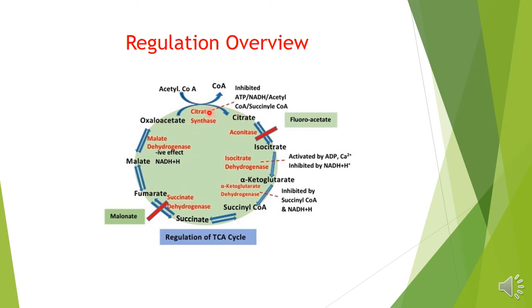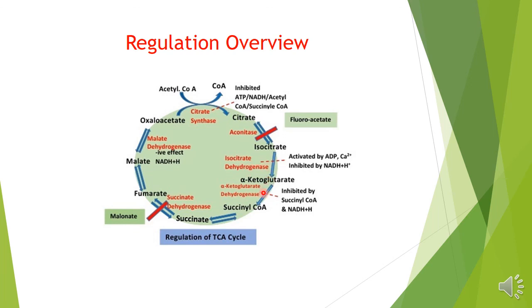In addition, isocitrate dehydrogenase plays a very regulatory role in the TCA cycle. It can be activated by ADP as well as calcium. When more exercise is taking place, more ATP is used, resulting in more ADP, and more calcium can be produced, which has a positive effect on isocitrate dehydrogenase.